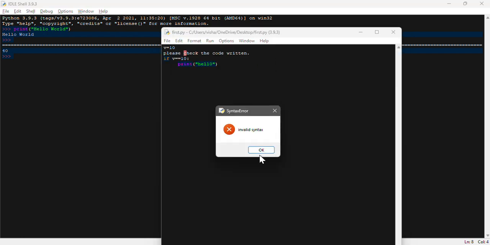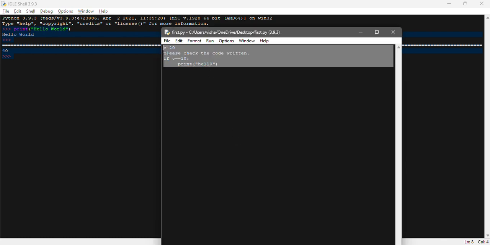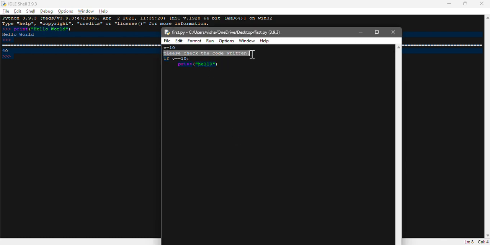Okay, so you see we are facing an error over here, invalid syntax, because it is treating this as part of the whole program, but this particular line is not a string or a character, so it is getting confused. So to write a comment in Python, you can write a comment in two ways: either a single line comment or a multi-line comment, right?